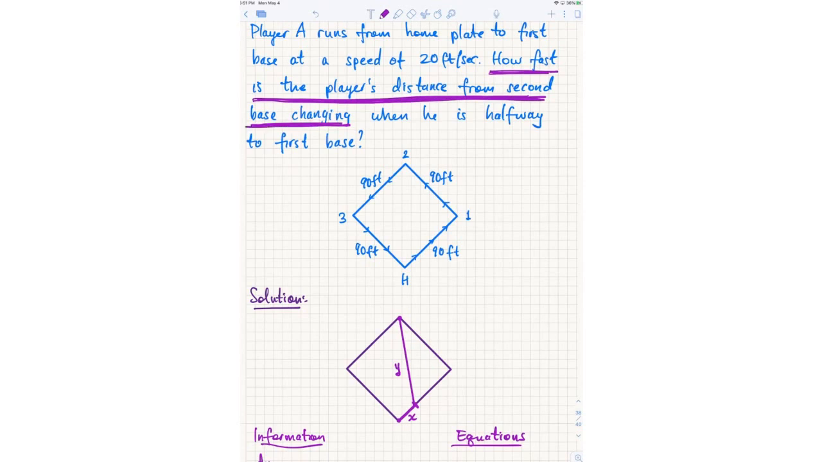Let's see. So Damien says, is it how fast y is changing? So dy with respect to t. So dy/dt. That's correct. How fast is the player's distance from second base changing? Well, the player's distance from second base, we've actually called that whole thing y. So this question is asking, how fast is y changing? So there you go. That's dy/dt. So the question is asking you to find dy/dt.